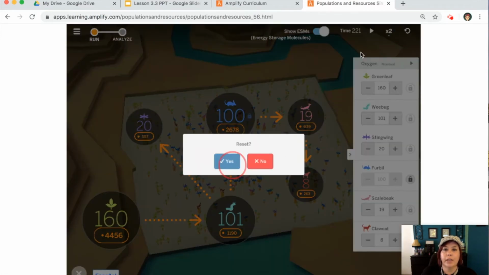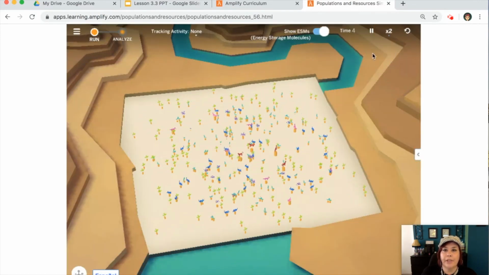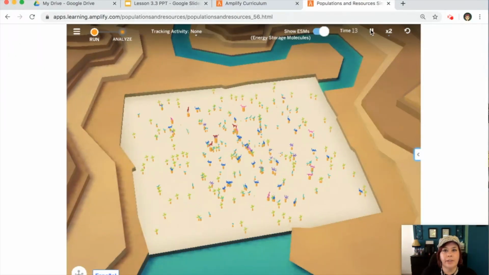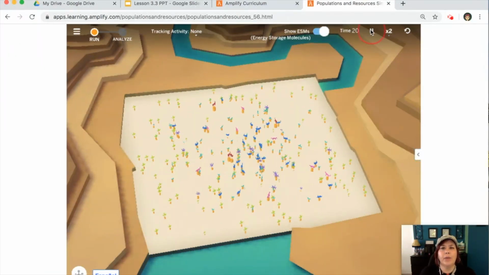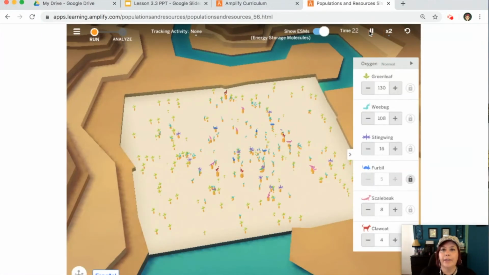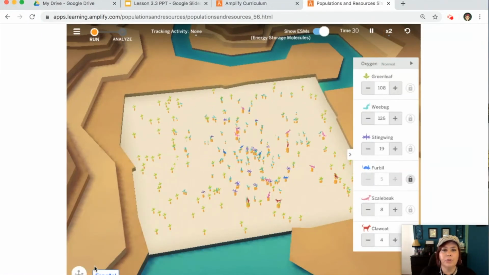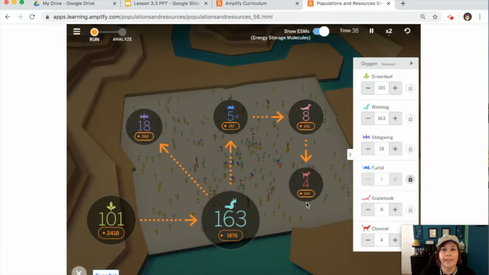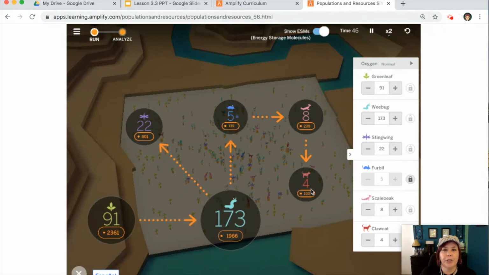Oops. So we're going to go ahead and let it run for that 20 seconds or 20 units of time. I keep saying seconds because that's normally how we measure time. But this is definitely not 20 seconds. So let's take our furbills down. We're going to use that 5. We're going to leave 5 of them out just because that's what we do. And then we started out with about 120 green leaves. And let's see where we end up after 200 units of time.